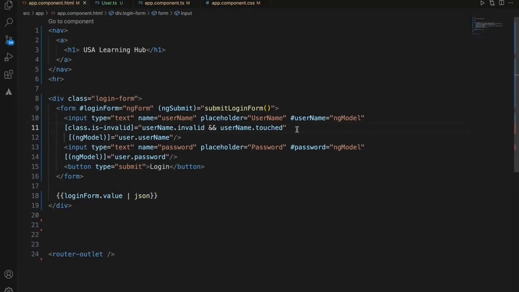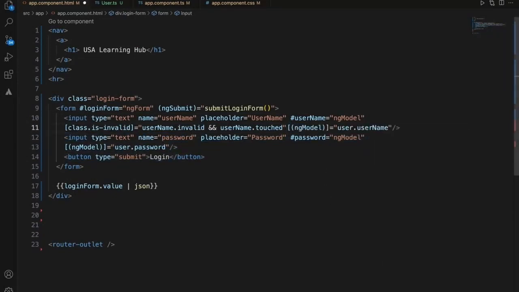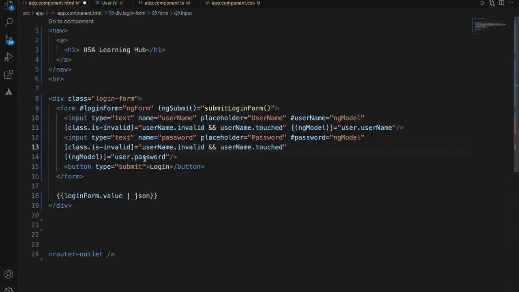Let me push this here, and we will add the same thing to password as well. Let's add the Bootstrap form control.